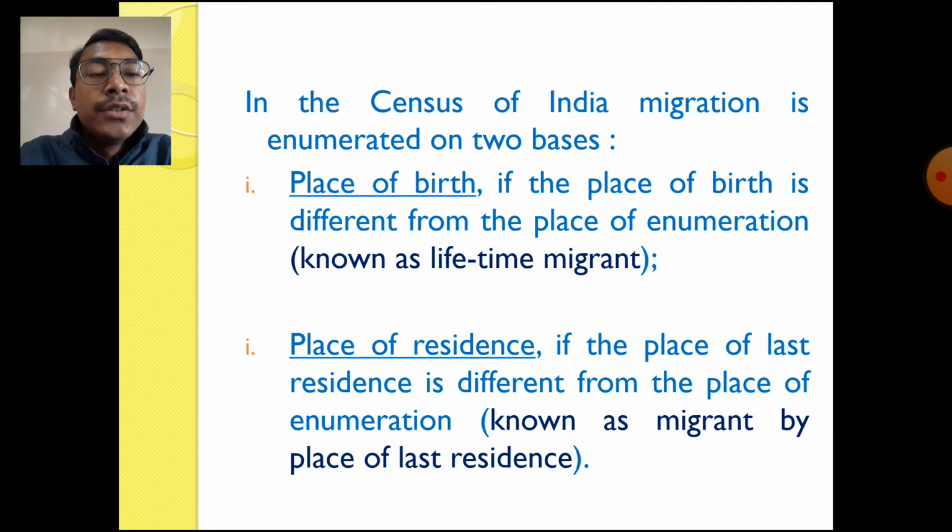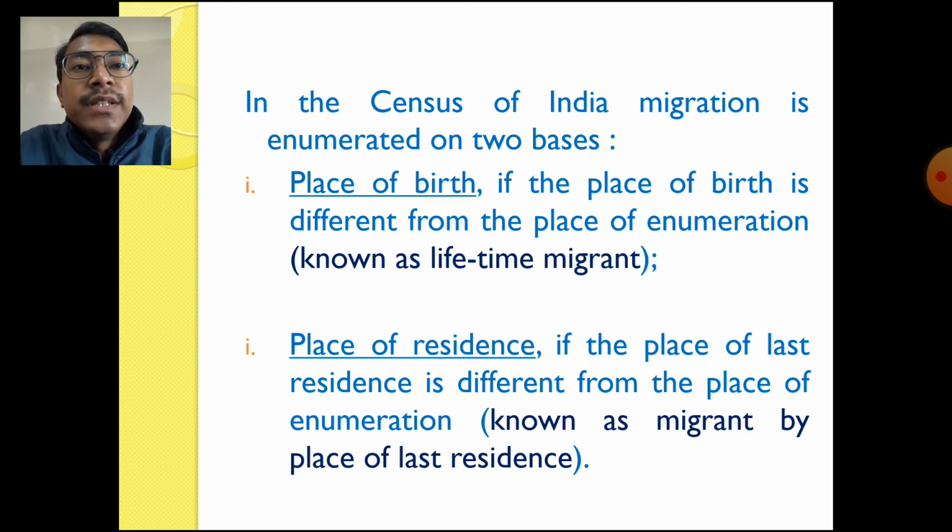See, so as I said, two main components were incorporated to have a detailed study about migration, and these two components were the place of birth and the place of residence. So here you can see in the census of India migration is enumerated on two bases. One is the place of birth, another one is the place of residence.